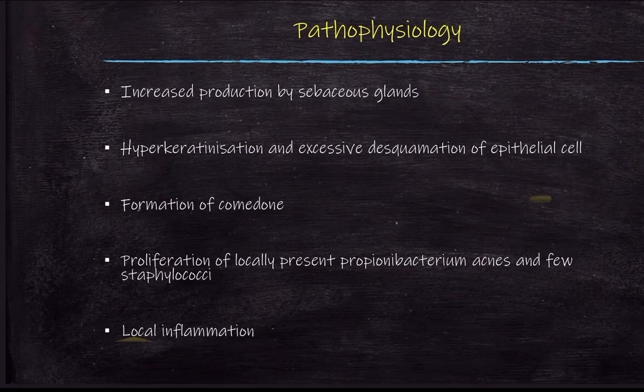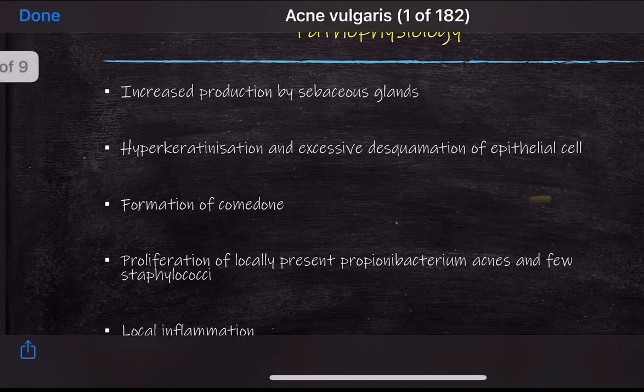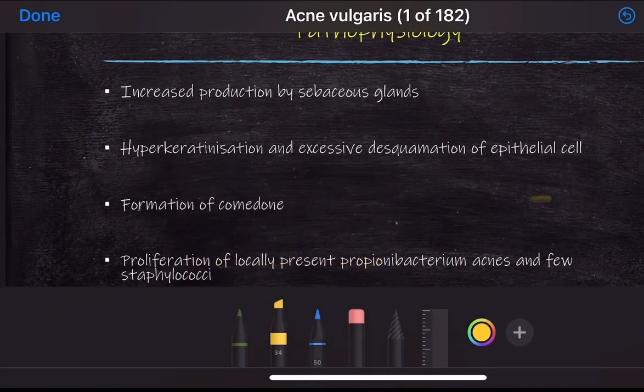When there is an increased level of testosterone, there is an increased level of sebum, and this excessive production of sebum leads to excessive production of a protein called keratin, which causes a condition called hyperkeratinization. So these two points are clear here. What is hyperkeratinization? Due to increased sebum, the concentration of the protein keratin increases, which is called hyperkeratinization. And when this mixture of high keratin and sebum blocks the hair follicle, it leads to the formation of a comedone.